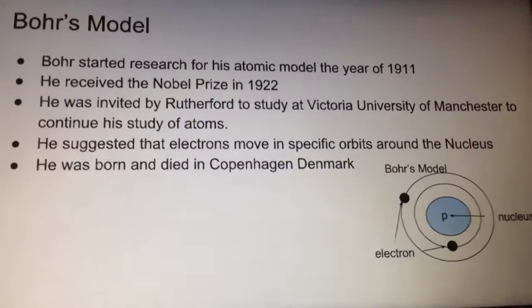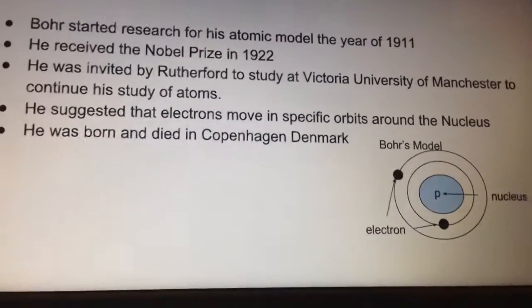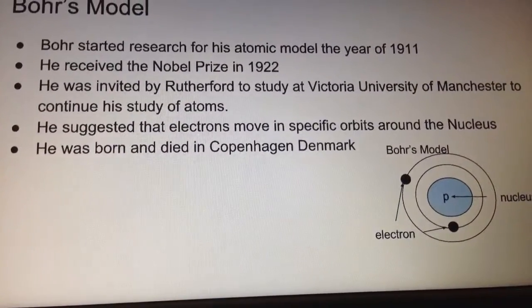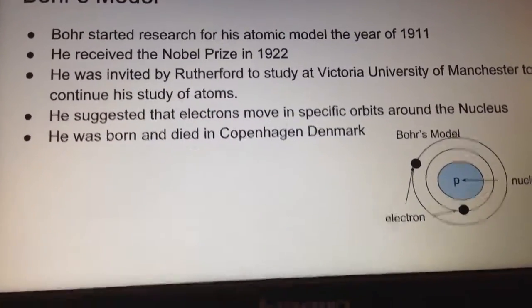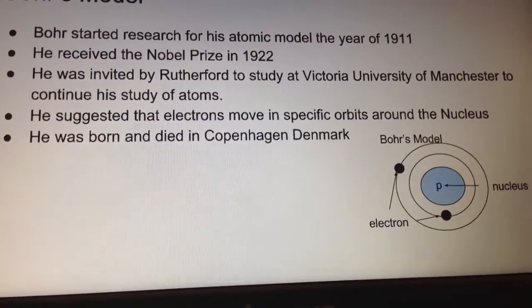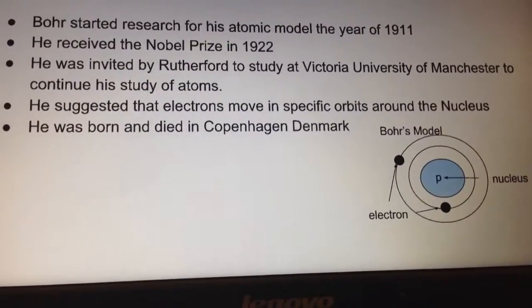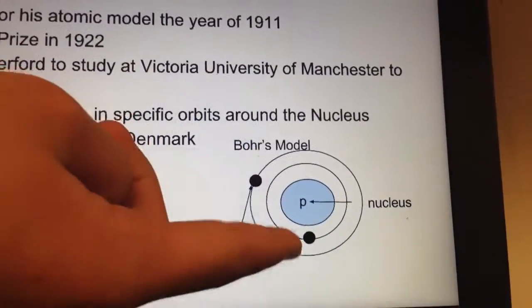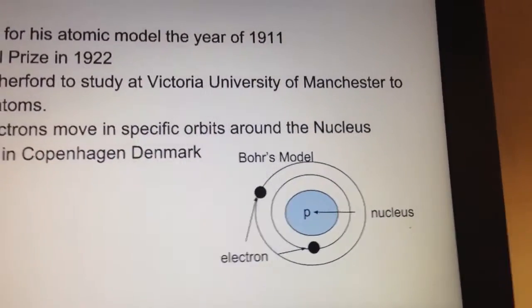Bohr's model. Bohr started research for his atomic model in the year of 1911, the same year as the plum pudding model had to be shut down. He received the Nobel Prize in 1922. He was invited by Rutherford to study at Victoria University of Manchester to continue his study of atoms. He suggested that electrons move in specific orbits around the nucleus. He was born and died in Copenhagen, Denmark. So Bohr's model, the nucleus is in the center with the protons, and there's also electrons in the rings. But at the time, he did not have neutrons in the nucleus. It was only protons.